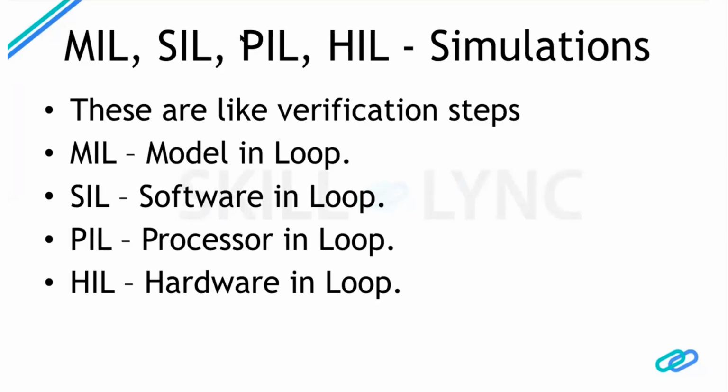So now after this processor in loop step, we can actually connect the hardware to the target and the system can be seen in operation. The target is interfaced with the actual plant system and the thing should work as expected. But we don't usually do that. We add an additional step here. This additional step is called hardware in loop.